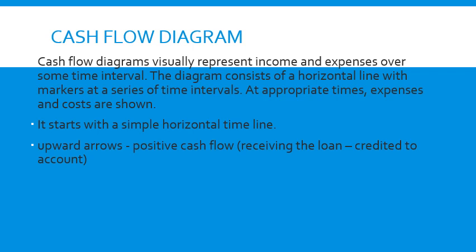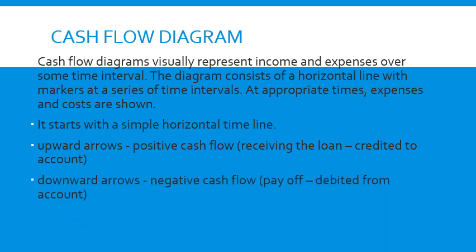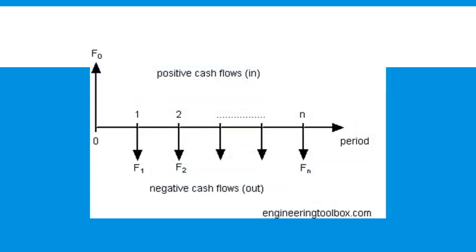That is, I take that amount. The amount comes to my account. That means I earn it. The other names are revenue, income. These are the names of positive cash flow. Downward arrows are the negative cash flow. That means the amount gets debited from my account. I lose that money, I lend that money, and these are all different terminologies used for negative cash flow. This is how it is represented.